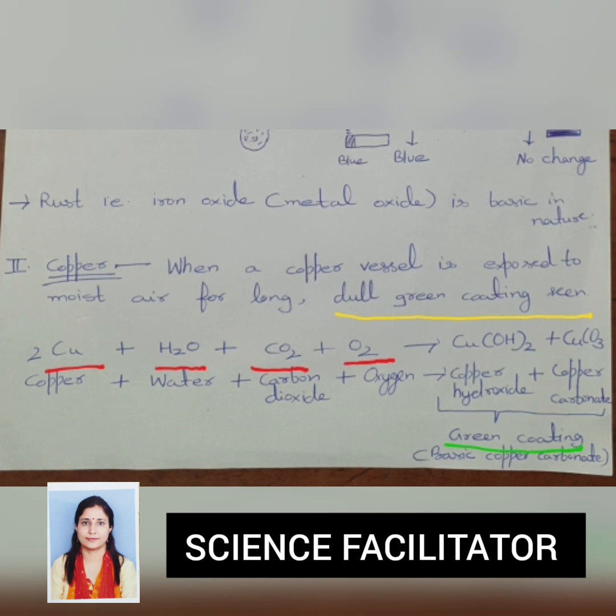And what is the chemical nature of this green coating? It is copper hydroxide plus copper carbonate. The symbol for carbonate is CO3, for copper Cu, and for copper hydroxide, Cu stands for copper and OH stands for hydroxide. So we can call this copper carbonate a basic copper carbonate. So the greenish coating is the basic copper carbonate.